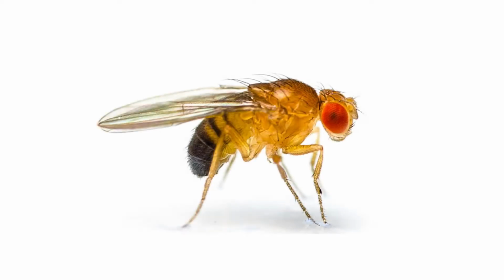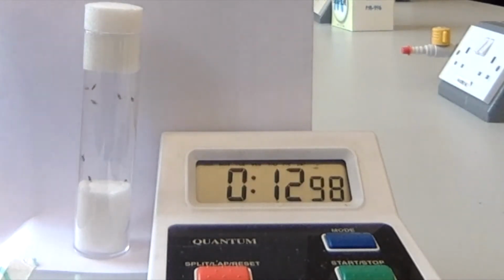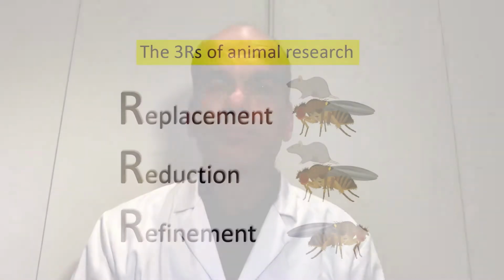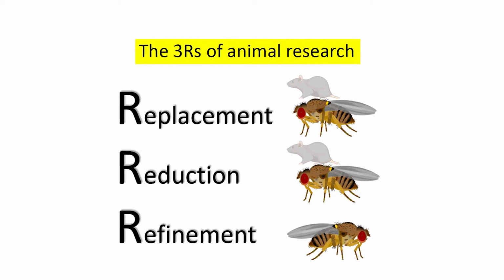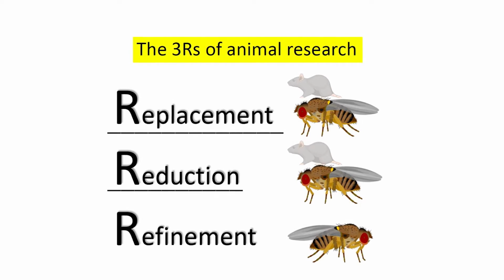Now, in order to study alcohol addiction, we have chosen a model that has been developed by a number of labs, which is the Drosophila fly, or the fruit fly. This model has a lot of advantages because it's quite easy to handle in the lab. It has several behaviors that are similar to human behavior in terms of alcohol consumption, and we share a lot of genes with the Drosophila, and therefore we can do a lot of genetic studies. Another great advantage of Drosophila is that it's part of a philosophy of replacing, reducing, and refining the use of animals in research.